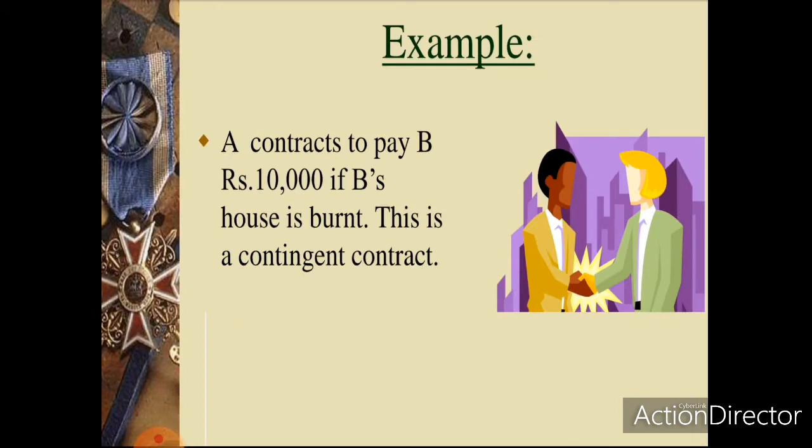Now look at an example of contingent contract. A promises to pay B rupees 10,000 if B's house is destroyed by fire. Now the performance of the contract by A depends upon the happening of a future event, namely the destruction of B's house by fire. The liability of A would arise only when the house of B is destroyed by fire, which may happen or may not happen. So this is an example of contingent contract.